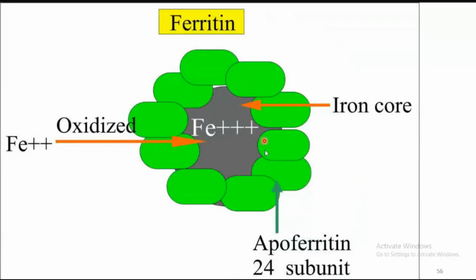This is a simple diagram which shows that iron 2 is transferred via the interbacterium. Once it has entered, it will be reduced. In the reduced form, it will enter into the protein matrix and be oxidized to iron 3, and this stabilizes the iron 3 via the coordination mode: two tyrosine, one bidentate chelation of carbonate, one histidine imidazole nitrogen coordination, as well as carboxylate donor coordination.